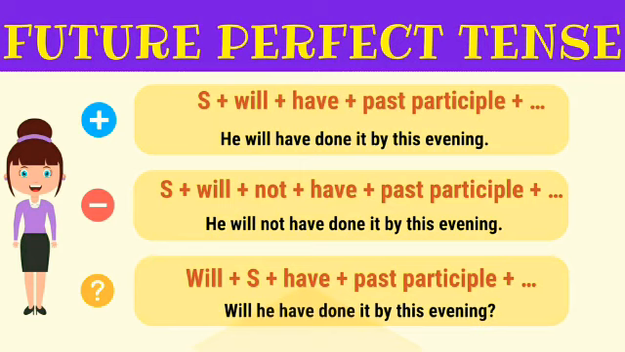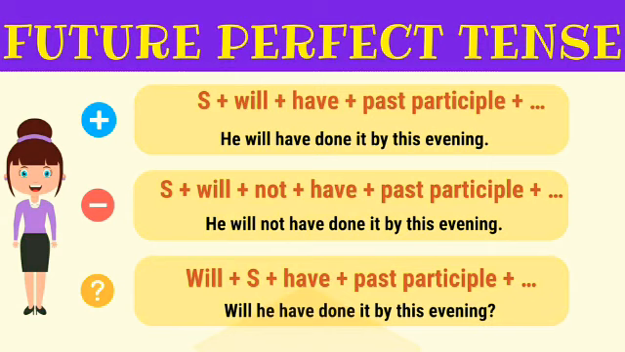Okay students, next we can see future perfect tense. So its pattern is also subject plus will plus have plus past participle, I mean V3 format. Example they have given below: he will have done it by this evening. So will have plus past participle, do, did, done, the V3 form they have used here.